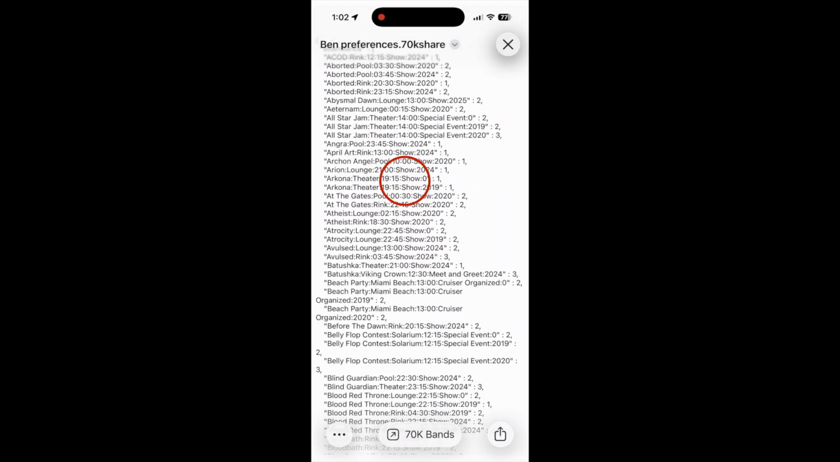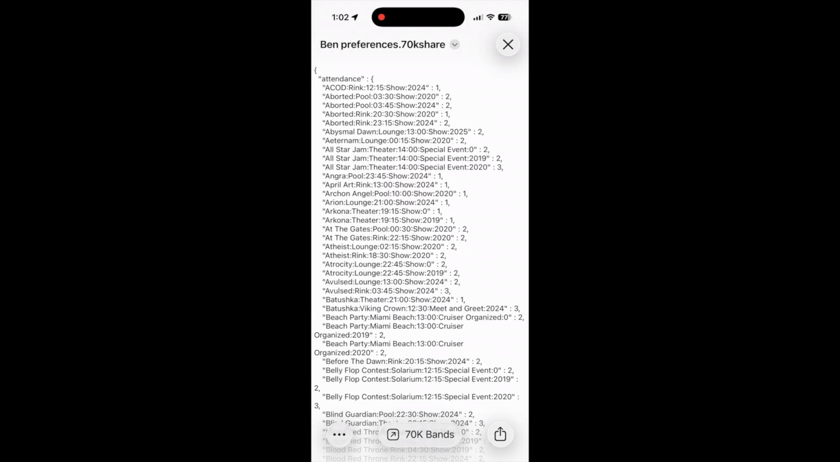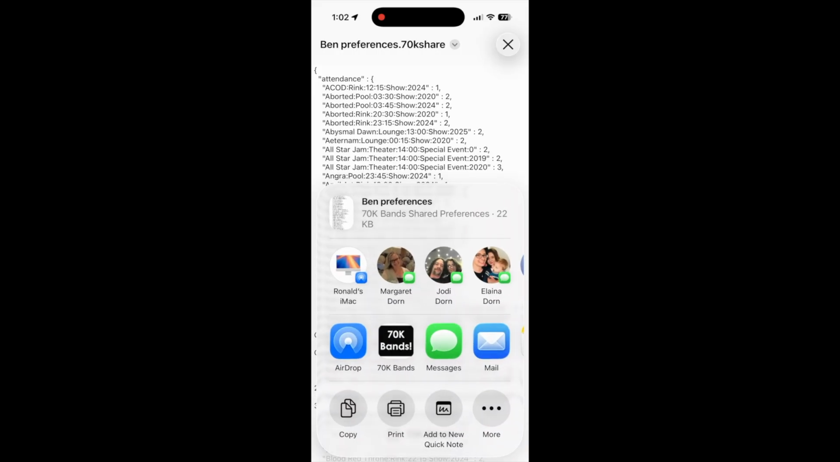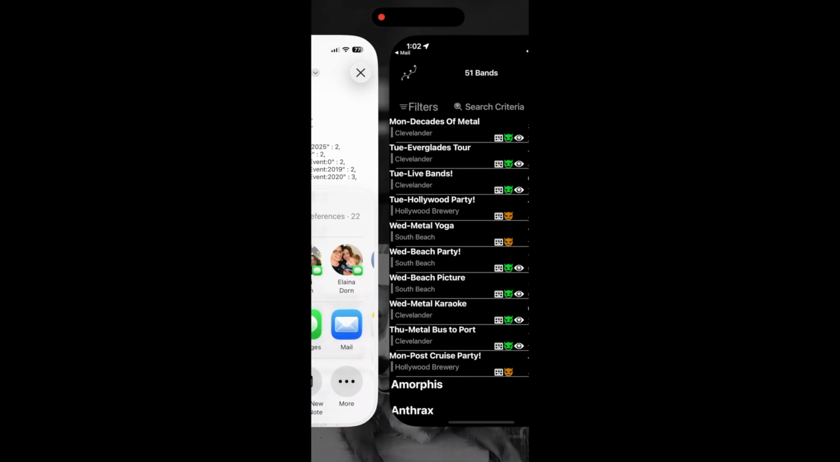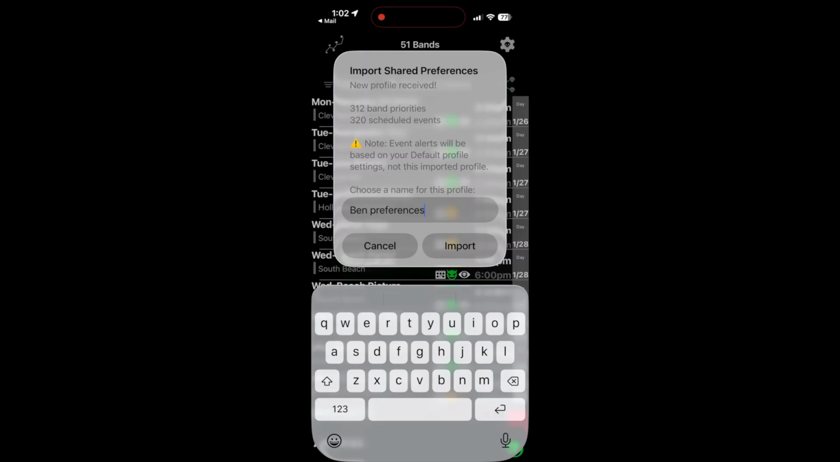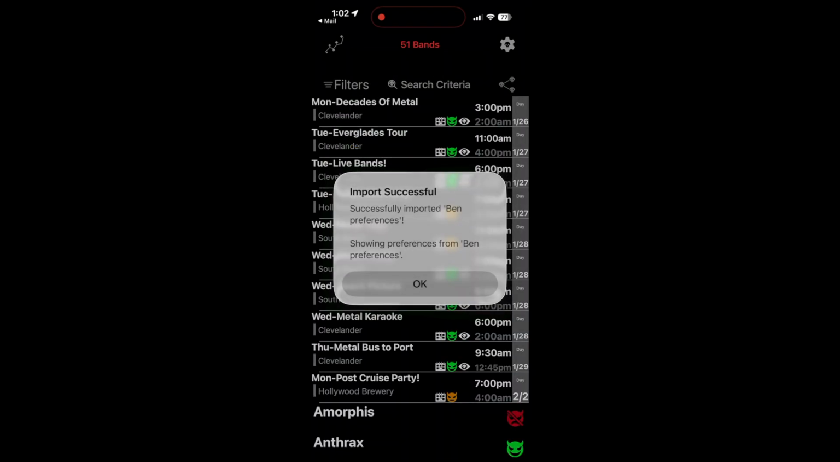Let's view the email that was sent. Just click on the attachment. It will open in a text editor, at least on iOS, but you can click on the share icon and choose to open it in 70K Bands or MDF Bands, and this will trigger an import of the data file. You can accept the name provided by the person who sent it, or you can change it here. Once you click import, you'll get a message acknowledging what has been imported.